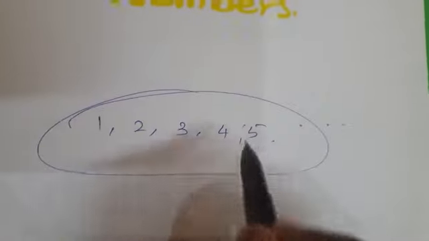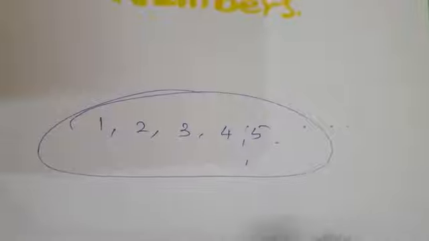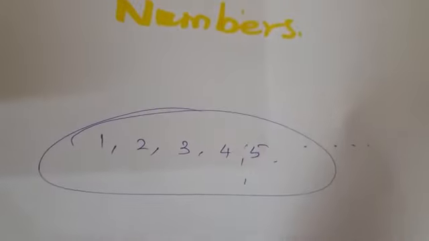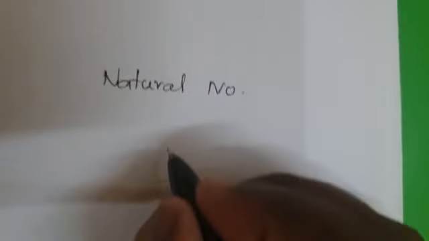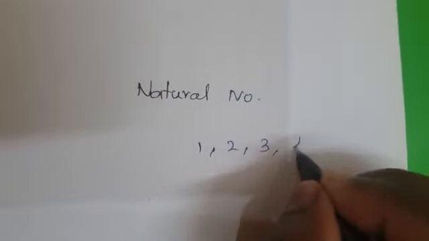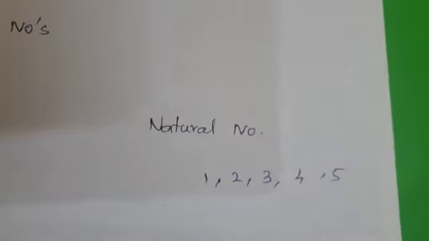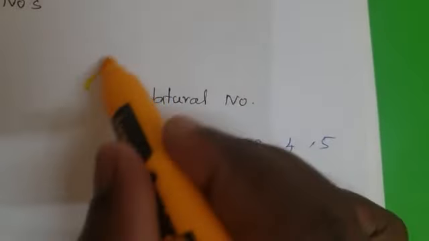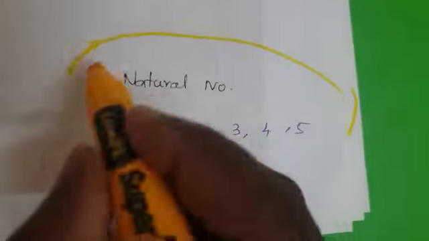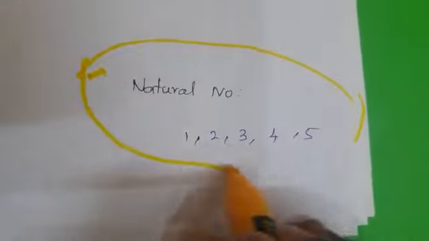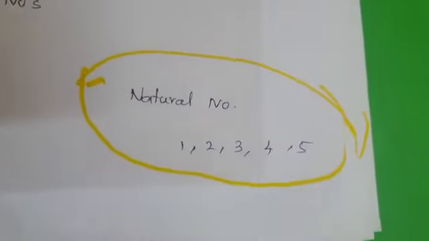These numbers are called natural numbers. So shall we go for the topic? This is natural numbers: 1, 2, 3, 4, 5. A number in the format of 1 to infinity is called a natural number. First we will round it off, so we will make an oval shape over it.